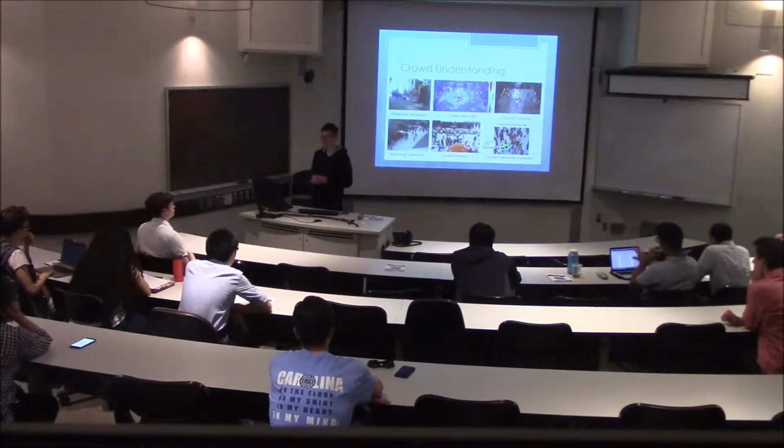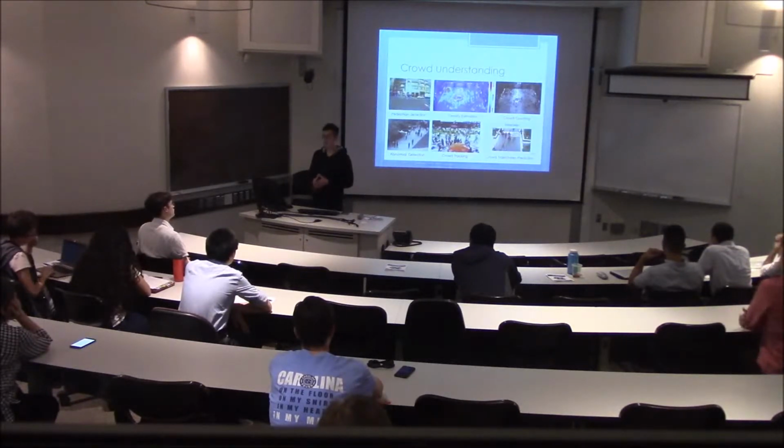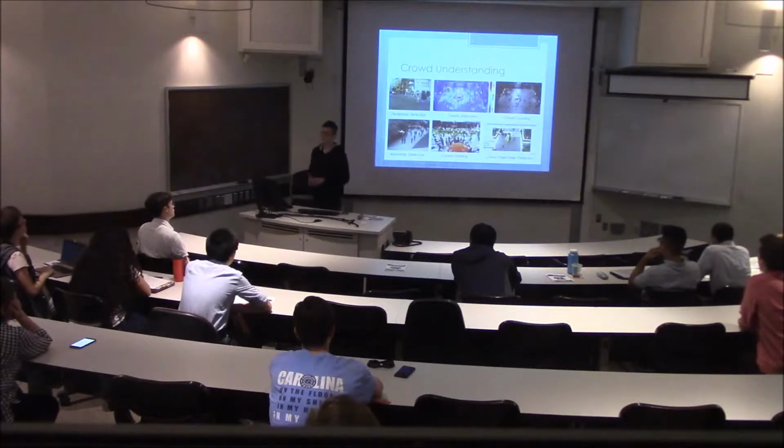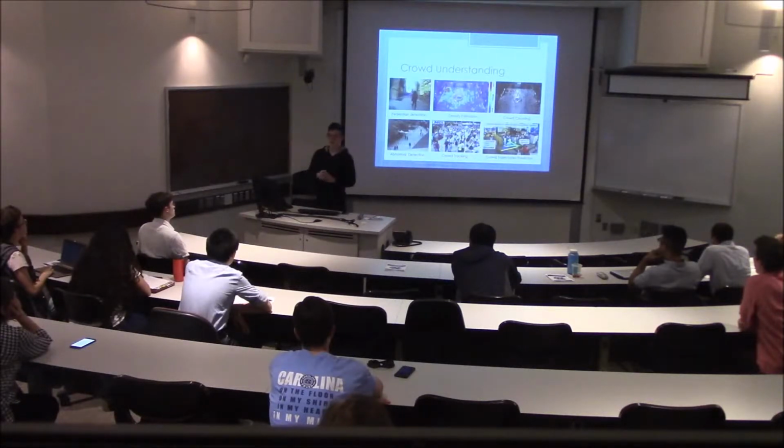Crowd counting, where we want to know the exact number of people in specific videos or scenes. Abnormal detection, which is very useful for surveillance. In crowd tracking, we want to track every single pedestrian, and then we may be able to predict their trajectories.